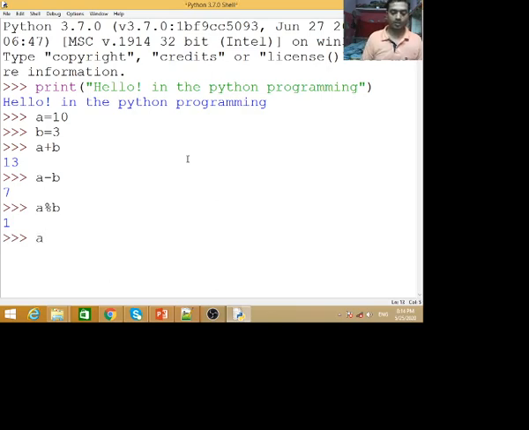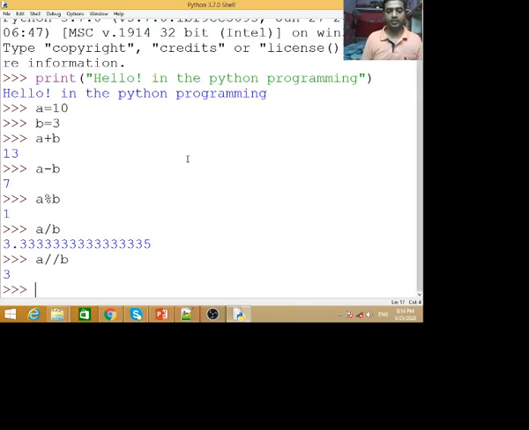Now a divided by b, we will get this, and a double slash b, that is floor division, will give an integer value. This is the basic difference. A divided by b, we will get this. With floor division, we will get this. With a modulus b, we will get the remainder. There are three division operations.